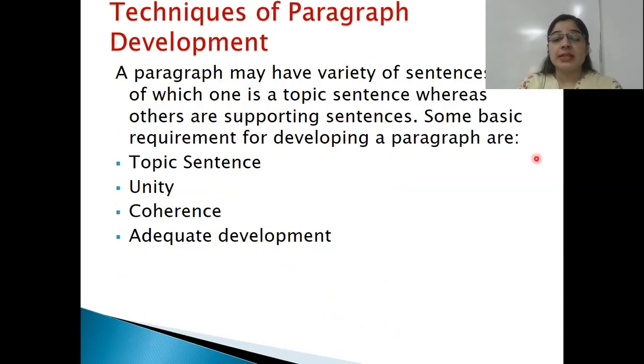Next one is techniques of paragraph development. A paragraph may have a variety of sentences, out of which one is a topic sentence, whereas others are supporting sentences. So in the whole paragraph, one is the topic sentence, and the other sentences support that topic sentence. Some of the basic requirements of developing a paragraph are topic sentence, unity, coherence, and adequate development.